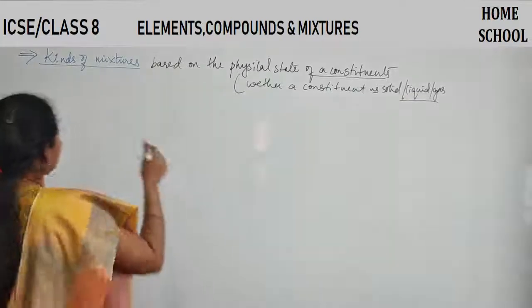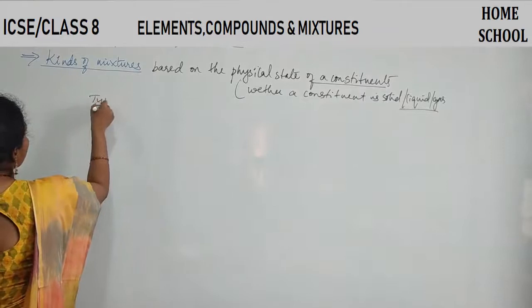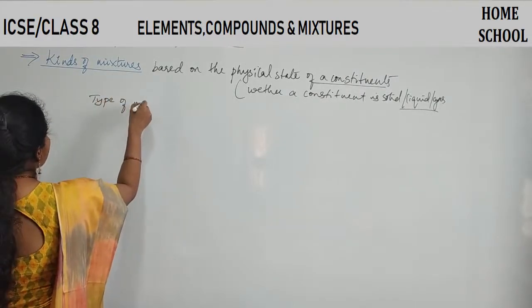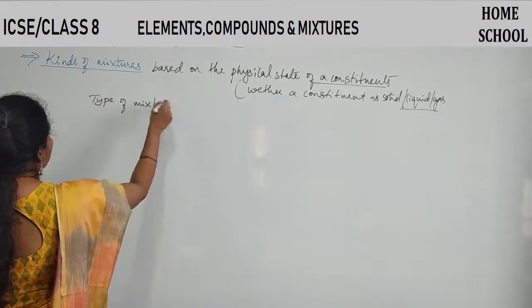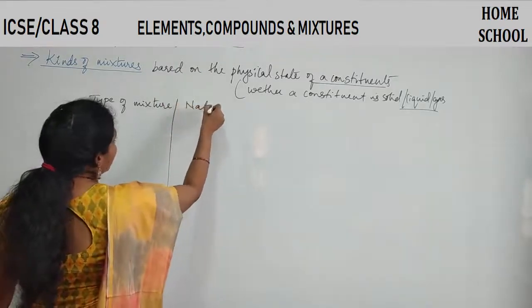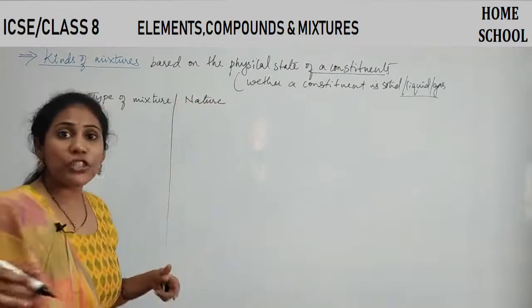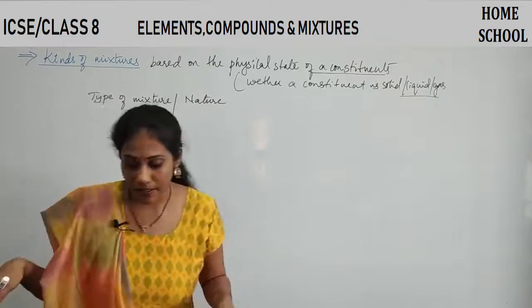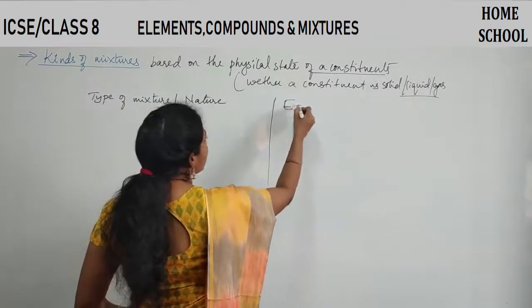So let us make columns here. First column, type of mixture, and let us write its nature, in the sense whether it is homogeneous or heterogeneous. And the third column is example.